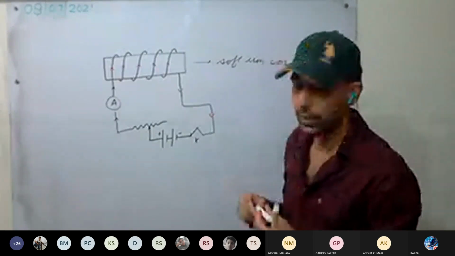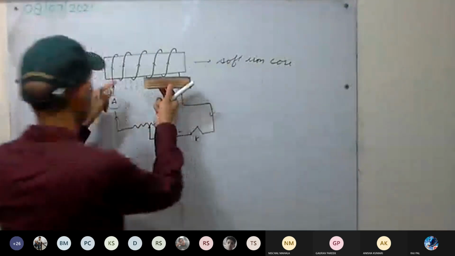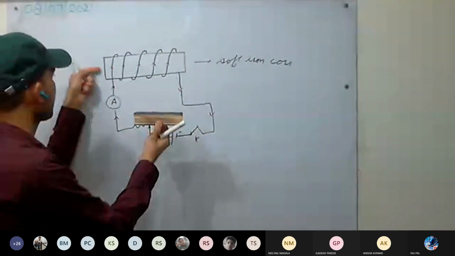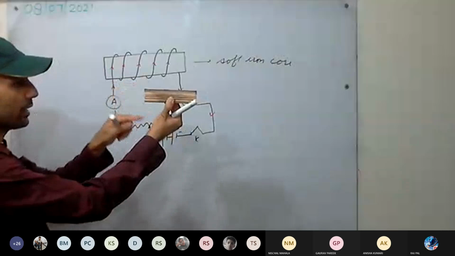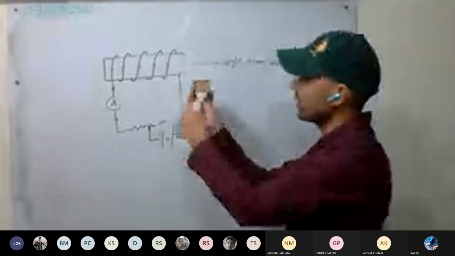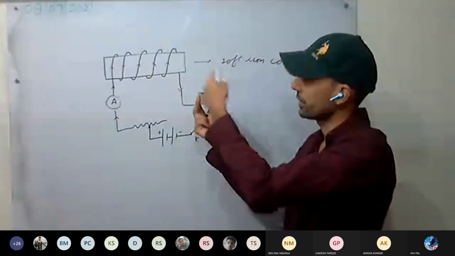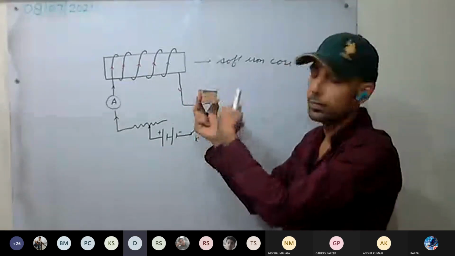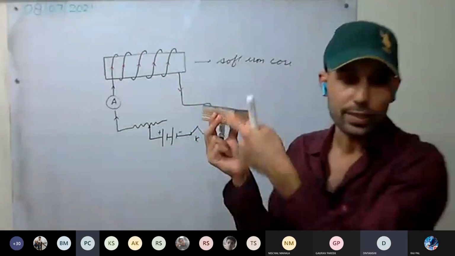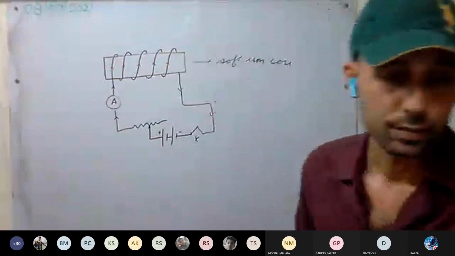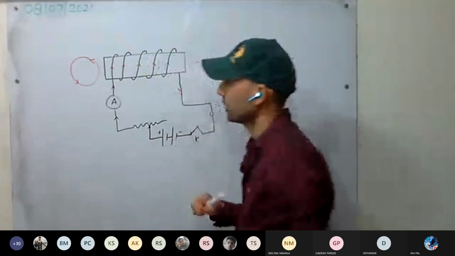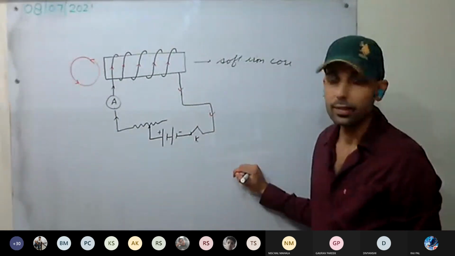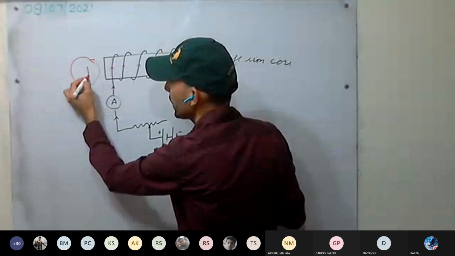How are poles formed? See here, how the current is flowing this side. If you look at this face, it has one face and the other face. If you are standing on this face, how is the current flowing? This direction, yes or no? This way it is flowing. If you look from the front, how is it flowing? Clockwise or anti-clockwise? Anti-clockwise. Anti-clockwise means in this direction it is flowing. So which pole will it be? It will be the North Pole.